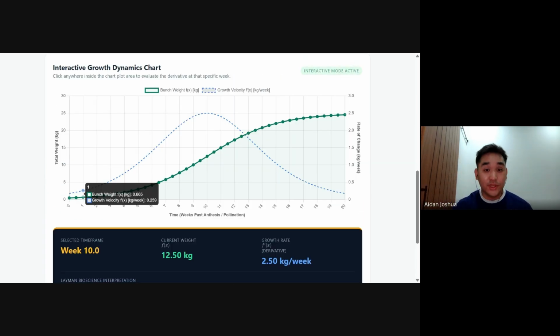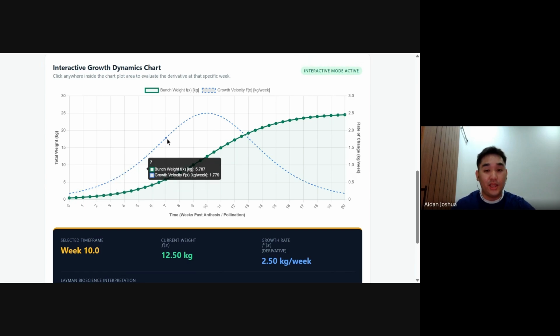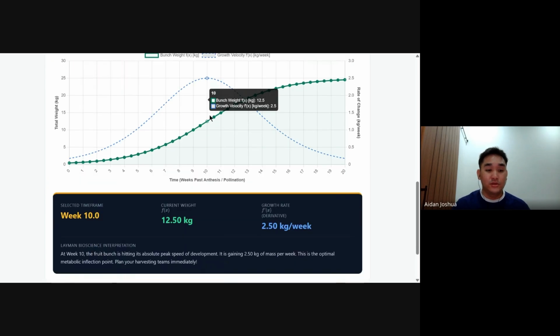So now I'm going to explain the chart. In the first week, the bunch weight is 0.665 and the growth velocity is 0.259. At its peak, which is week 10, the bunch weight is 12.5 and the growth velocity is 2.5. It only starts to go down after that. So week 10 is the peak. At week 10, the fruit bunch is hitting its absolute peak speed of development and it is gaining 2.5 kilograms of mass per week. This is the optimal metabolic inflection point where we should deploy our harvesting teams immediately.